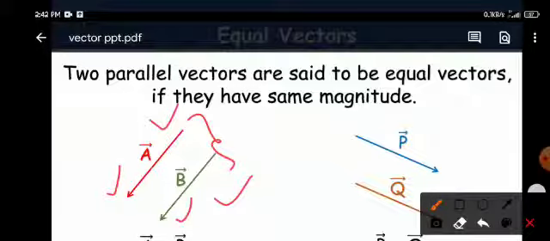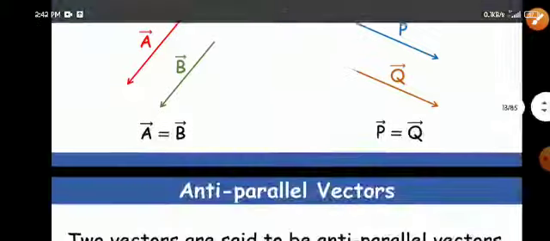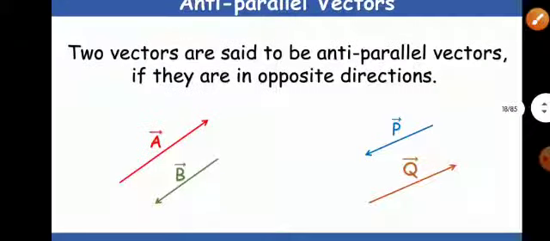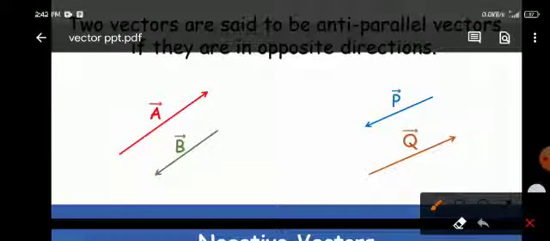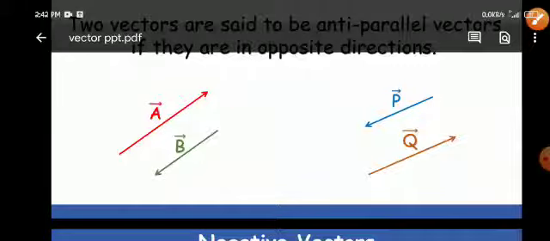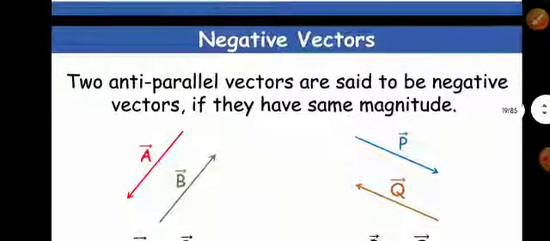Two vectors are said to be anti-parallel vectors if they are in opposite direction. They may be of any magnitude. The only condition that is required is that they must be oppositely directed. You can see this is the direction of A, this is the direction of B. Both are oppositely directed. Hence they are called anti-parallel vectors.